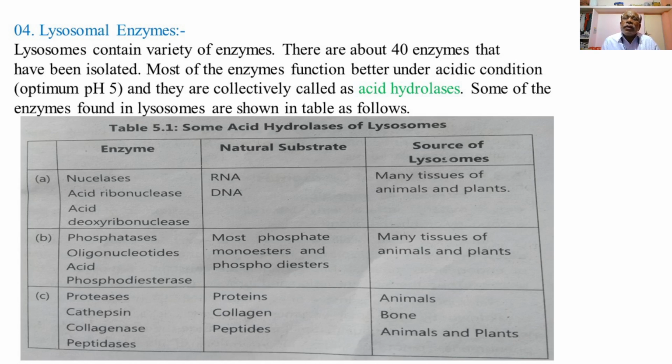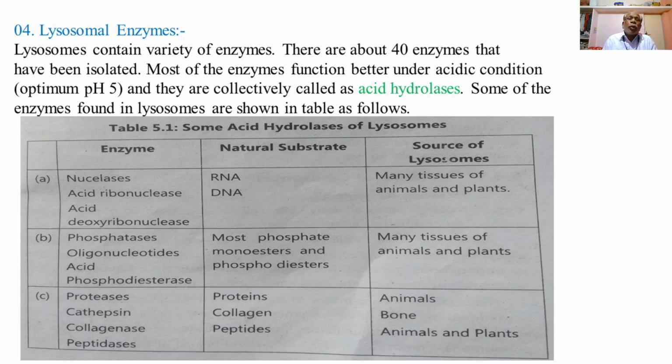These are the three types of enzymes: phosphatases, oligonucleotidases, and acid phosphodiesterase, which act upon most of the phosphate monoesters and the phosphodiesters. These are the substrates, phosphate monoesters and phosphodiesters, on which these enzymes act, and the source of which are the many tissues of animals and plants.